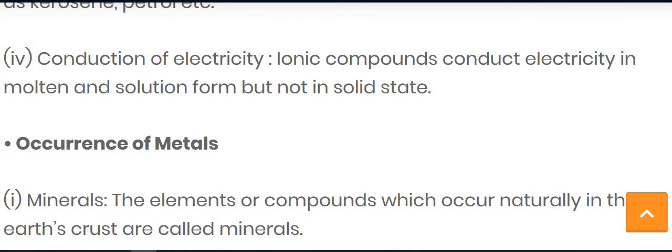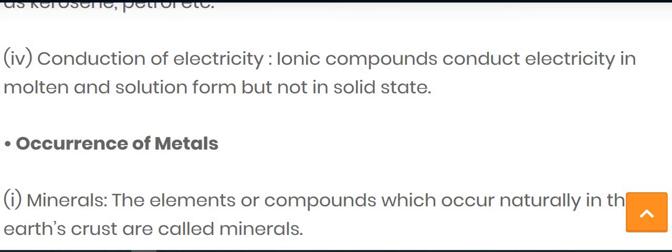Why is it able to conduct electricity in a molten state? Because in the molten, or liquid state, or in a solution, it possesses ionic form, and these ions are able to pass the electricity. But while it is in solid state, it cannot produce free ions. Due to that, it is not able to conduct electricity. So the ionic compound conducts electricity in the molten state and solution, but not in the solid state.